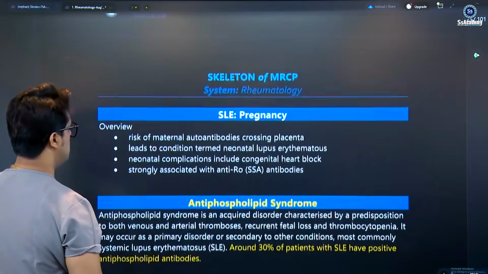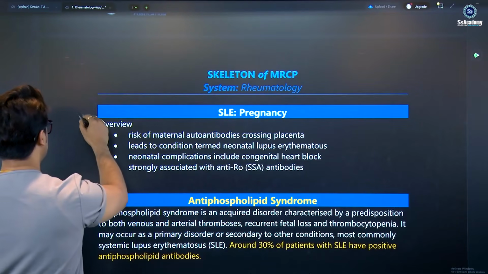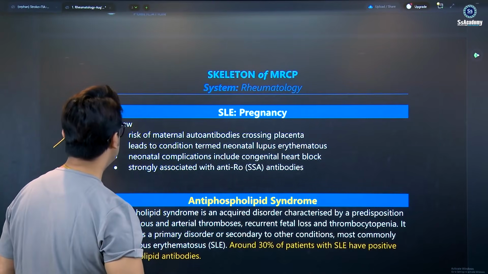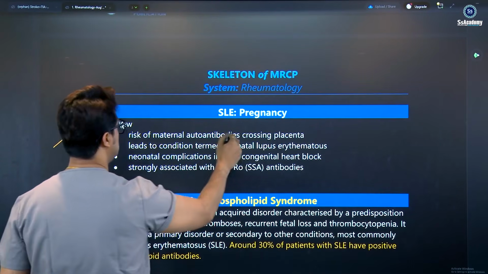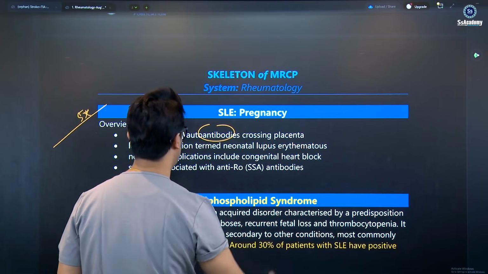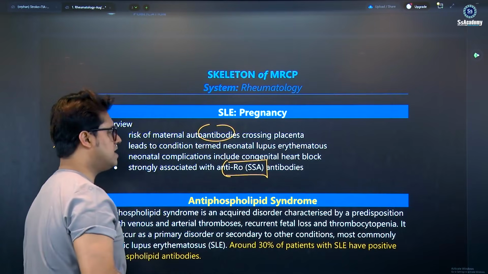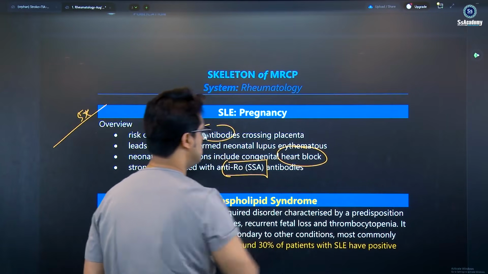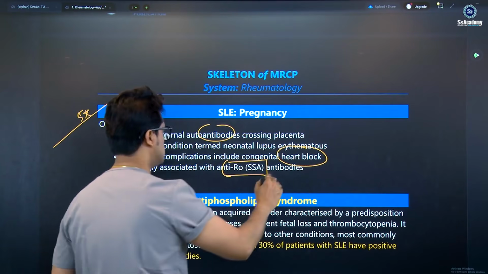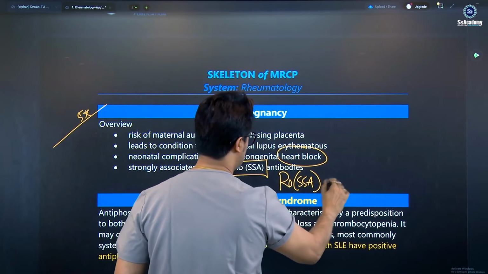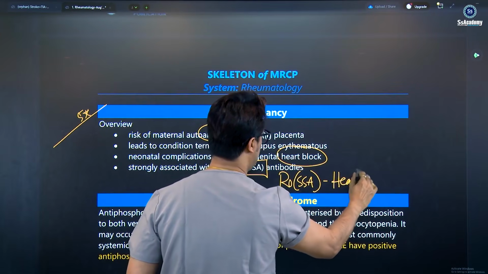Get back to SLE pregnancy, which is also a very important 5-star topic. It's written here: the risk of maternal autoantibody crossing the placenta. And this is anti-Ro. I talked about it. Anti-Ro has got the heart block. So you need to remember the next is anti-Ro. Anti-Ro has got the heart block.